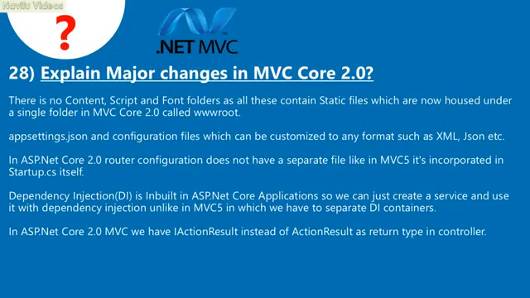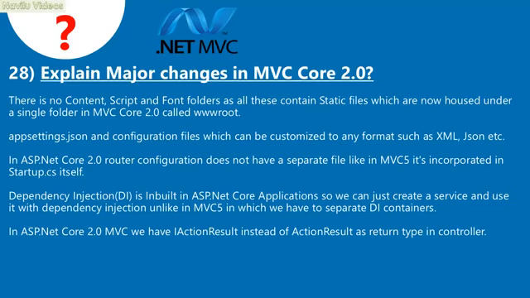28. Explain major changes in MVC Core 2.0. There are no Content, Scripts, and Fonts folders, as all these contain static files, which are now housed under a single folder in MVC Core 2.0 called wwwroot. Appsettings.json and configuration files can be customized to any format such as XML, JSON, etc. In ASP.NET Core 2.0, router configuration does not have a separate file like in MVC 5. It's incorporated in